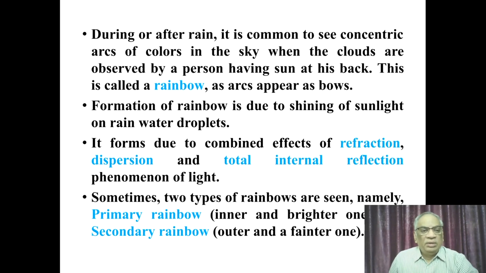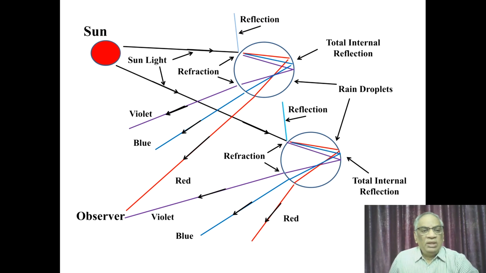In this slide, we can see the sunlight falling on water droplets after the rainy time and undergoing multiple processes of light. The water droplets are spherical in shape.